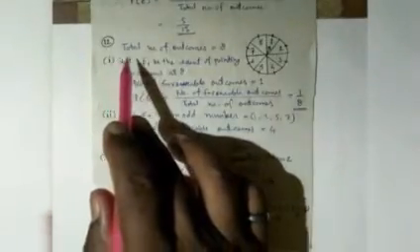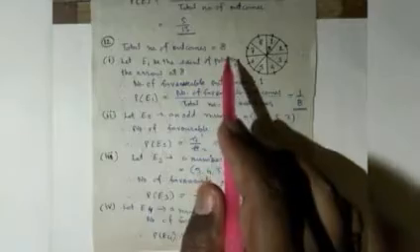In question number 12, a game of chance consists of spinning an arrow which comes to rest pointing at one of the numbers written on the wheel, that is 1, 2, 3, 4, 5, 6, 7, 8. It is shown in the figure, and these are equally likely outcomes. What is the probability that it will point at 8, an odd number, a number greater than 2, and a number less than 9? Now there are total number of outcomes 8.